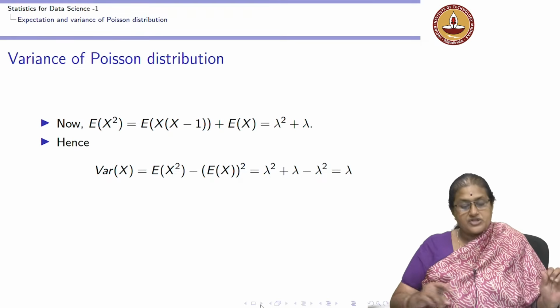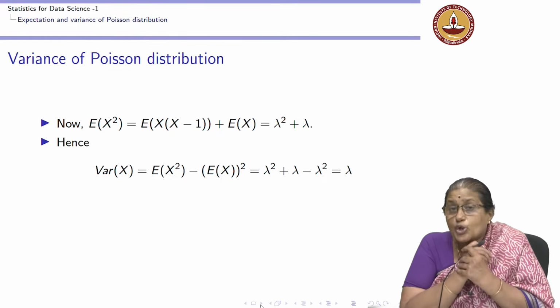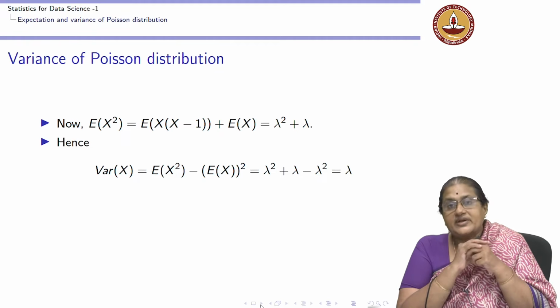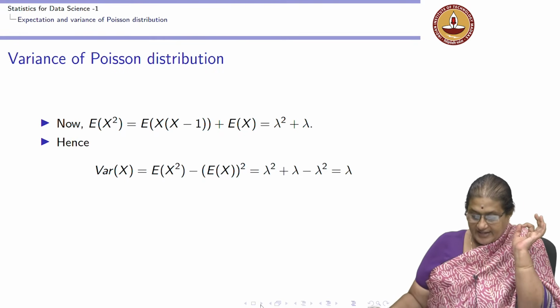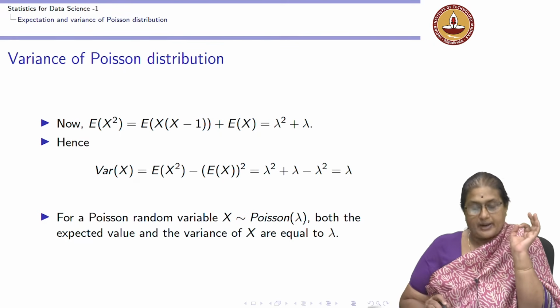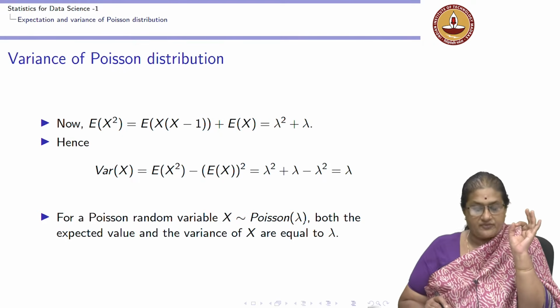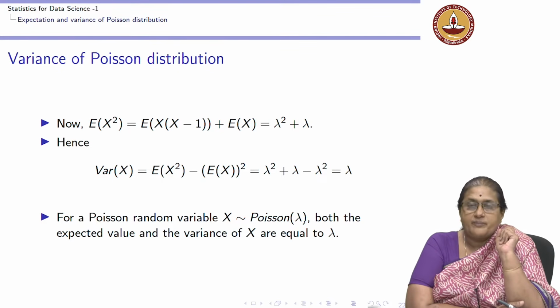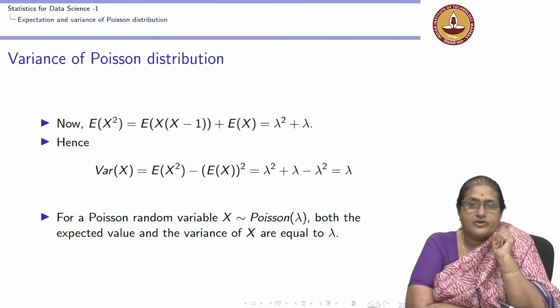So, a Poisson distribution has both the expected value and the variance to be the same. And if I say that x is a Poisson variable with parameter lambda, both the expected value and the variance of x are equal to lambda. What does this imply for us?